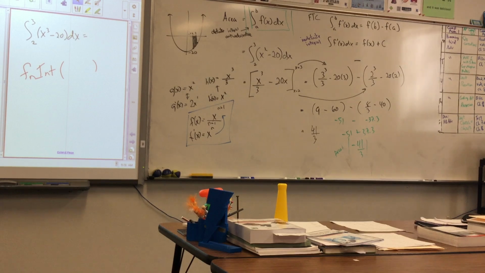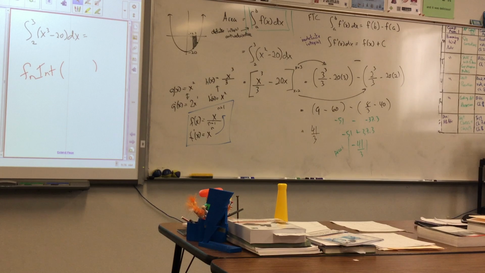Did you ever repeat this like that? Wait, oh, that's a different problem. It's 20x? No worries. I got a different answer from Rigel. Oh, just kidding, I got it. X cubed minus 20.